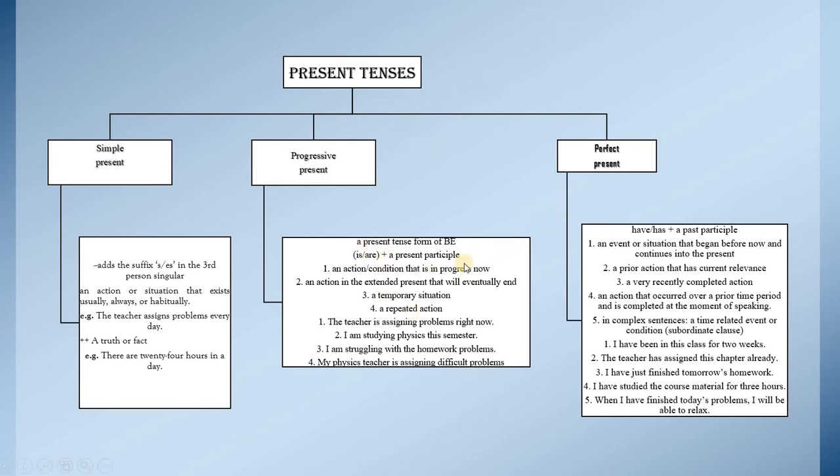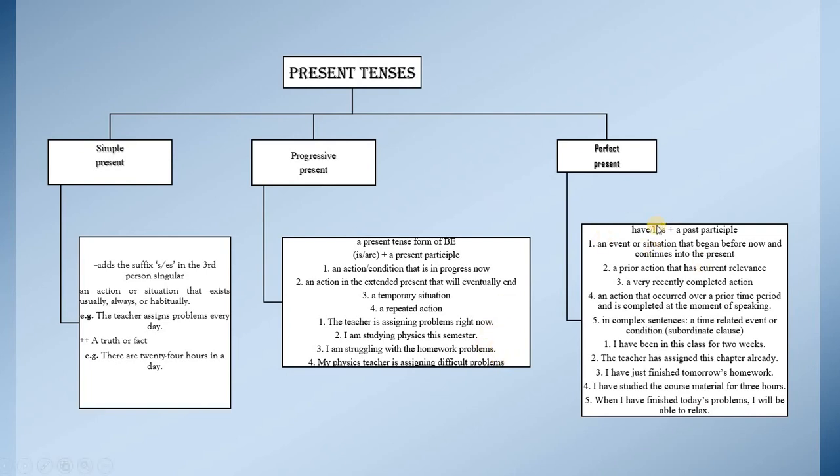Is or are plus present participle when we have an action that is in progress now, at the time of speaking. For example, the teacher is assigning problems right now. An action in the extended present that will eventually end: I am studying physics this semester. A temporary situation: I am struggling with the homework problems. A repeated action: My physics teacher is assigning difficult problems.